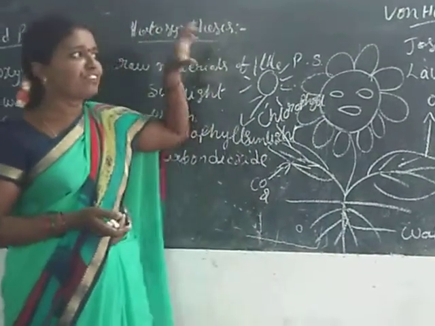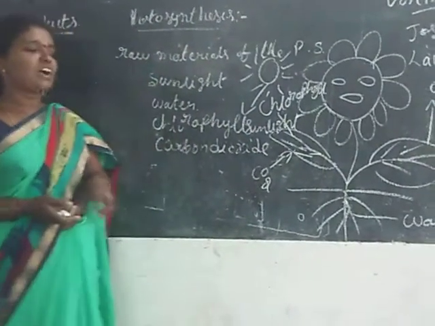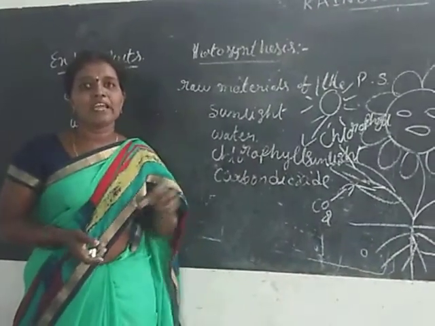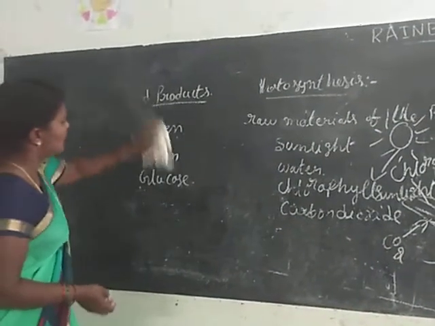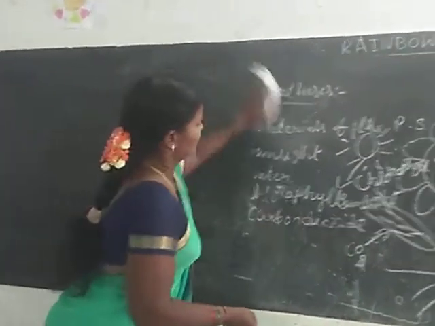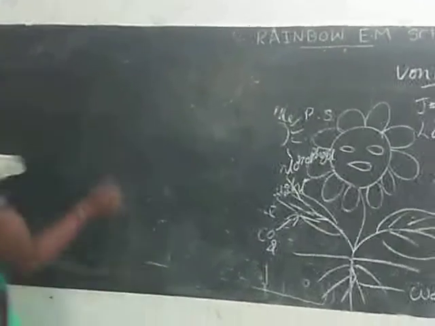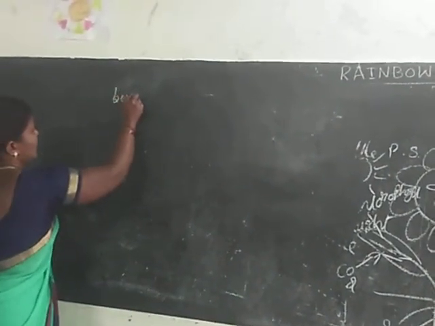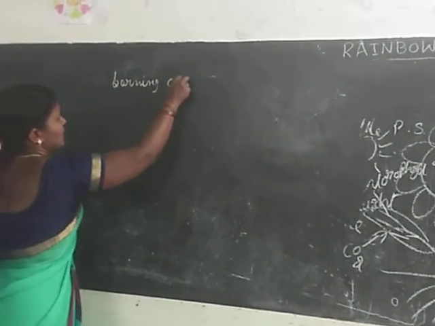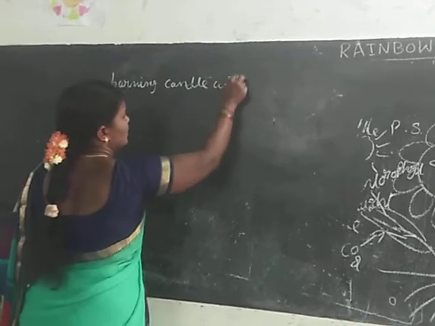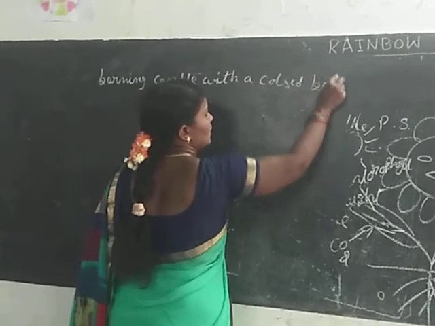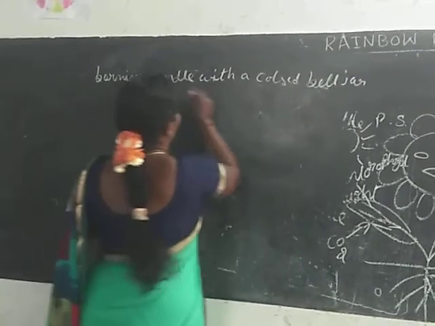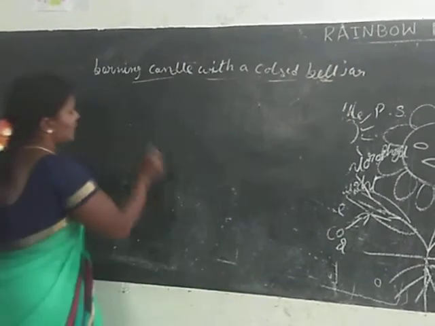Joseph Priestley performed an experiment with a burning candle in a closed bell jar.